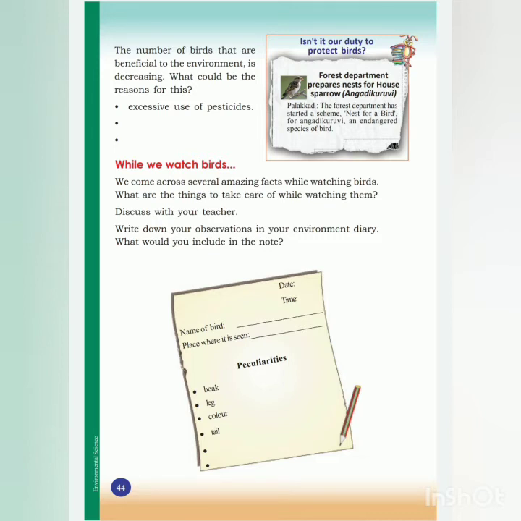First you have to write the date and time, and then write the name of the bird, which bird you have seen. Sometimes it is a peacock, and if it is a parrot, you can write parrot there. Then the next one is the place where it is seen. And next you have to mention the peculiarities of the bird that you have seen, that is, its beak, leg, color, tail, wings. Like that, you have to mention the peculiarities that you have observed in that bird.